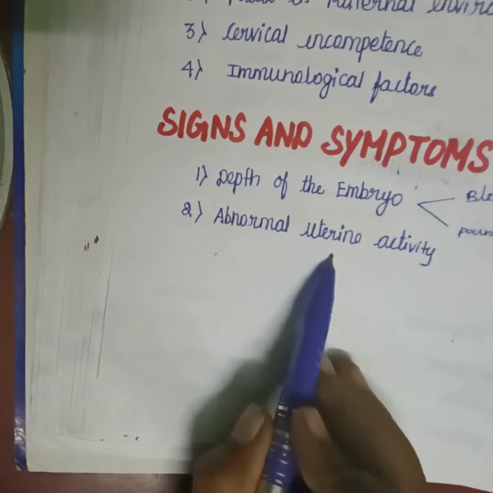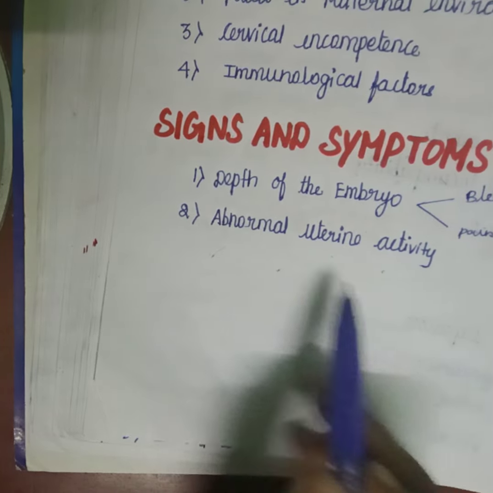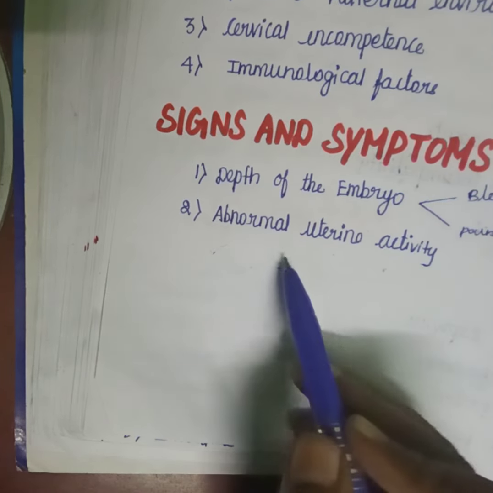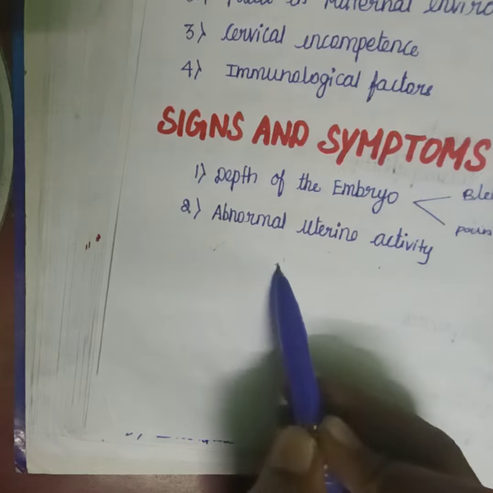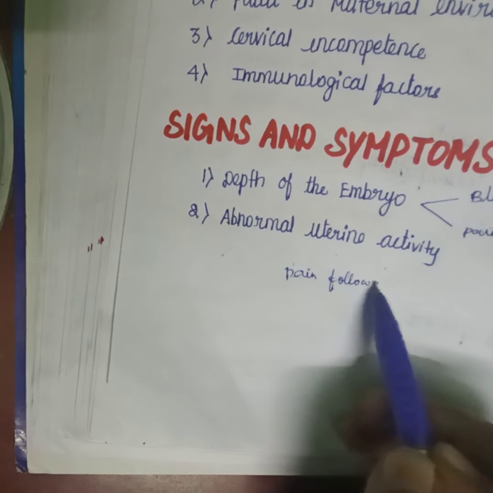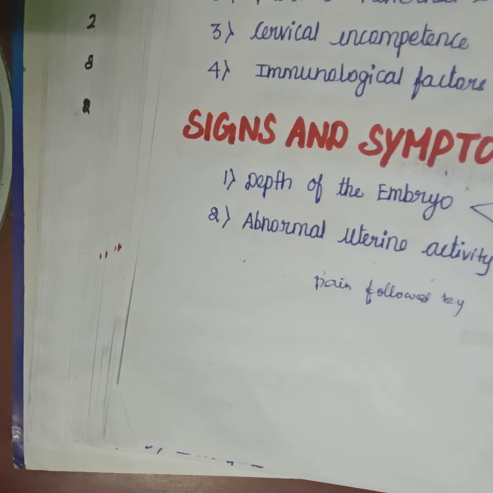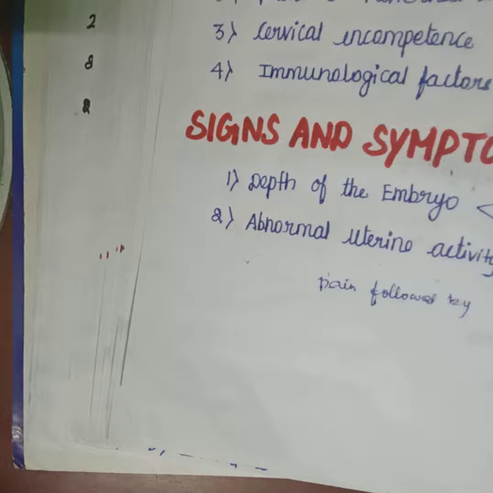In abnormal uterine activity, there is pain followed by bleeding. So these are the signs and symptoms.